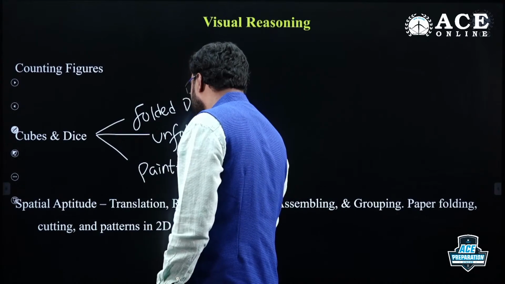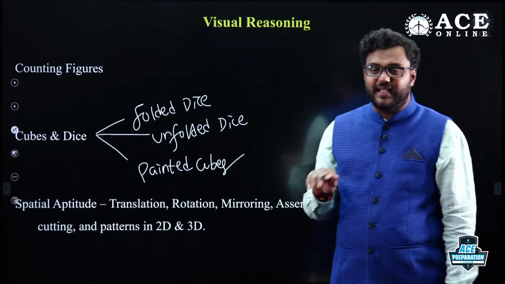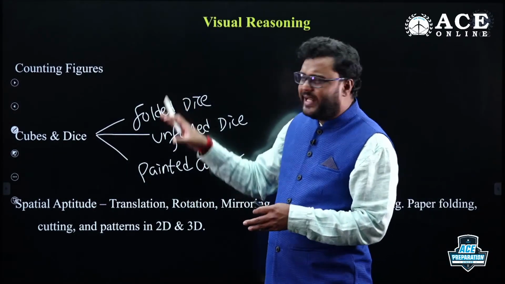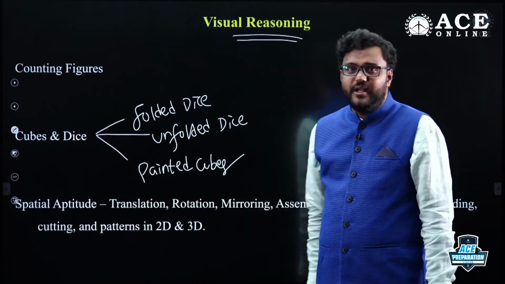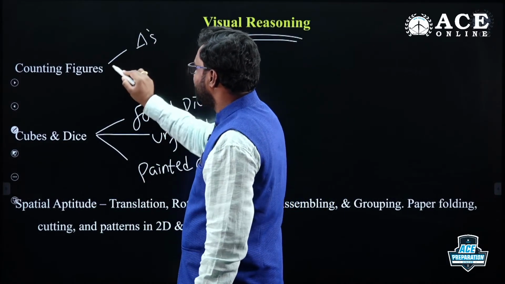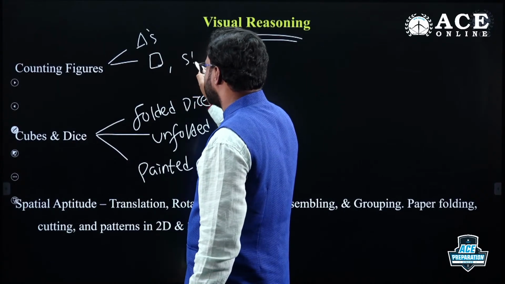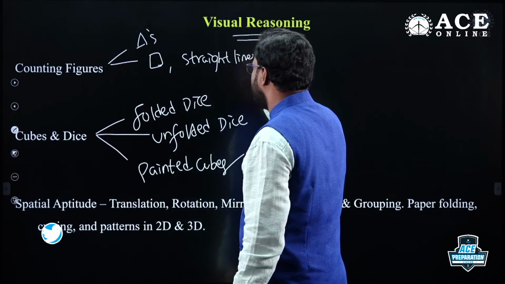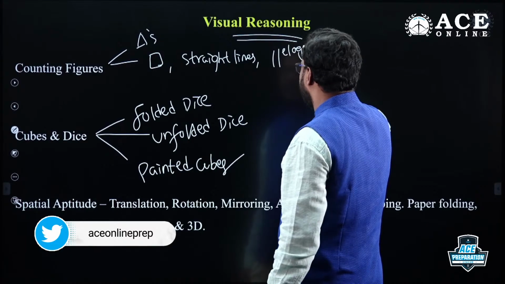Painted cubes related: how many smaller cubes are painted? How many smaller cubes are two-face painted, three-face painted, folded one, unfolded one? When it is related to diagrams, it's all about visual reasoning, we can call it. Counting figures: the number of triangles, squares, rectangles, straight lines, parallelograms, and how to count them. All those things you should understand, my friends. Straight lines, parallelograms, all we need to focus on.